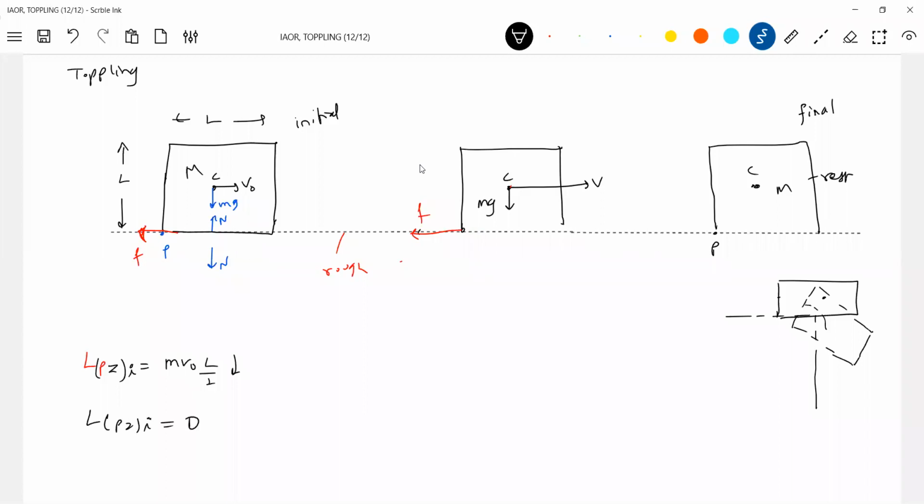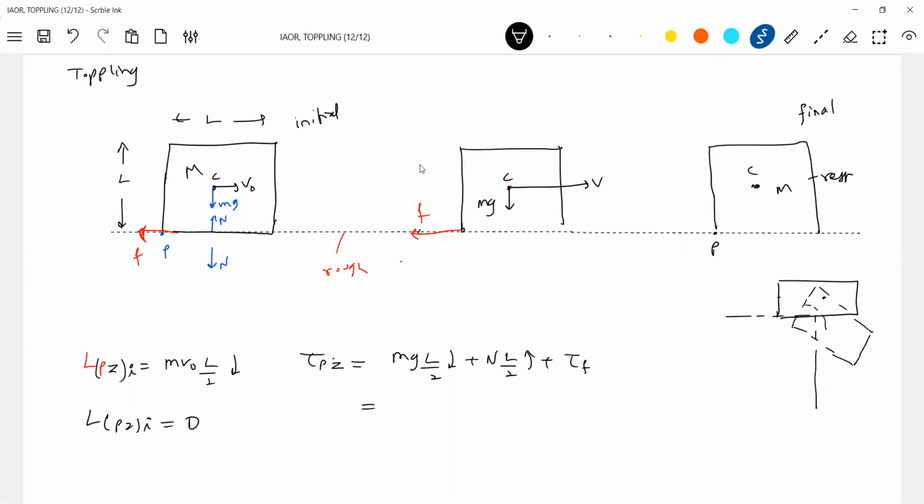0. Tell me, what happened to the angular momentum? It decreased, no? Who has decreased the angular momentum? There should be a torque. Now who will set up a torque about point P? Okay, let's go for torque about point P, about the axis passing through point P and perpendicular to the plane. Torque by the weight: mg L by 2, clockwise. Torque due to the normal reaction: N into L by 2, anticlockwise. Torque due to friction: it will intersect the axis of rotation, so it cannot set up a torque.